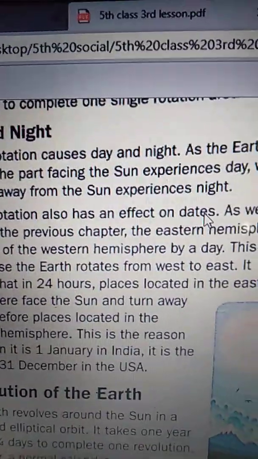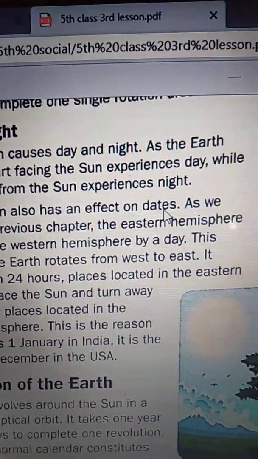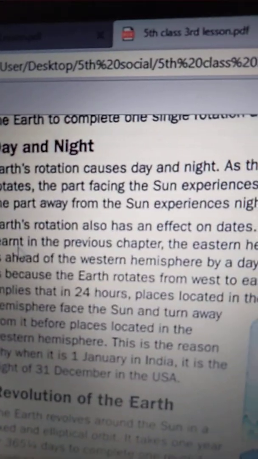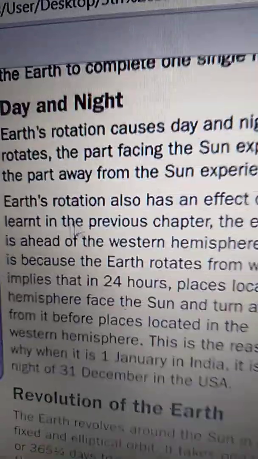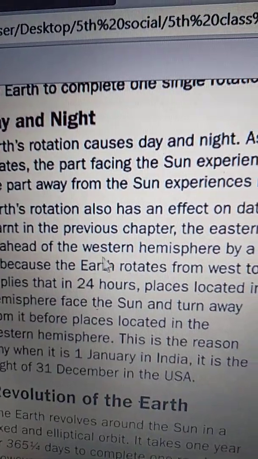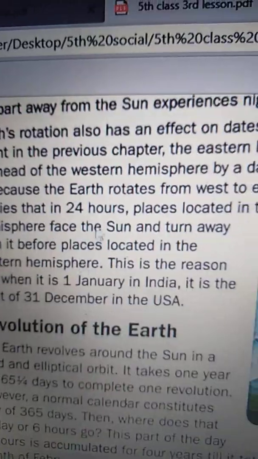Earth's rotation also has an effect on dates. As we learnt in the previous chapter, the eastern hemisphere is ahead of the western hemisphere by a day. This is because the Earth rotates from west to east. So, the eastern hemisphere is ahead of the western hemisphere.